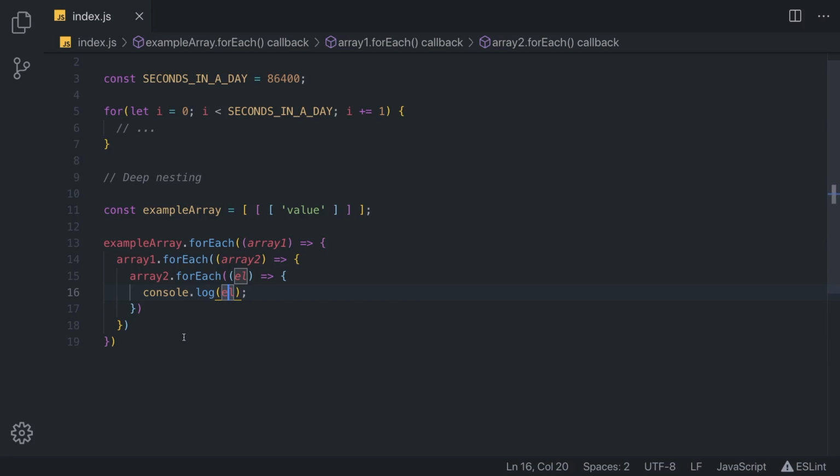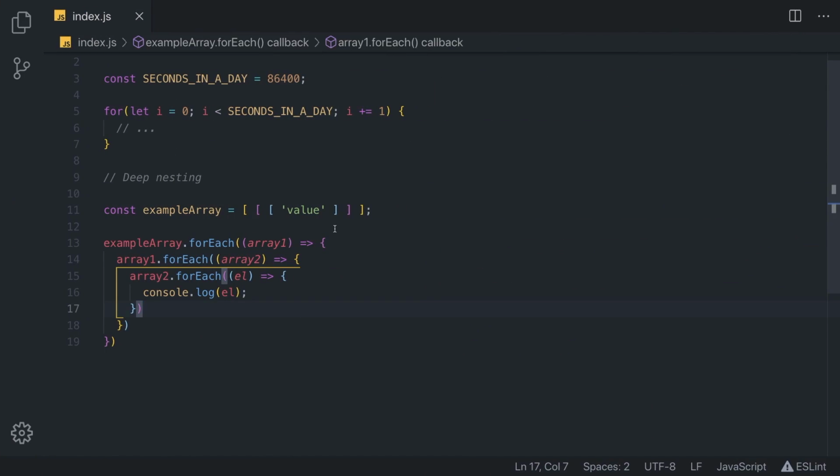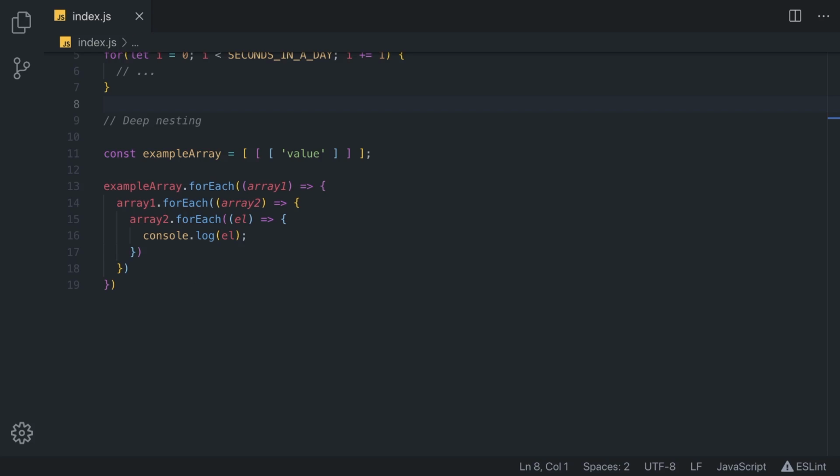We can test this in the console. Right here, if we copy our code, we can get something like value right here. And that's okay. We indeed are doing what we are supposed to, retrieving this value right here. But as you can see in here, we have many nested values, one forEach, second forEach, third forEach. And this code actually breaks more than one rule. It breaks two or three rules. First one is that we have deep nesting right here. The second one is that we have a lot of code repetition.